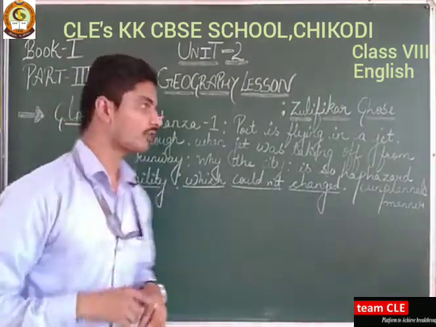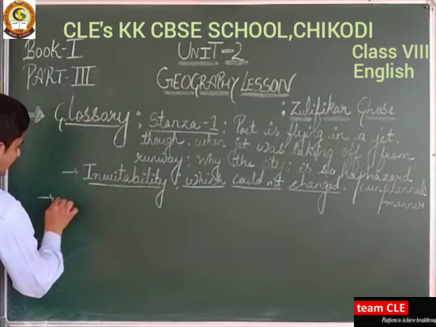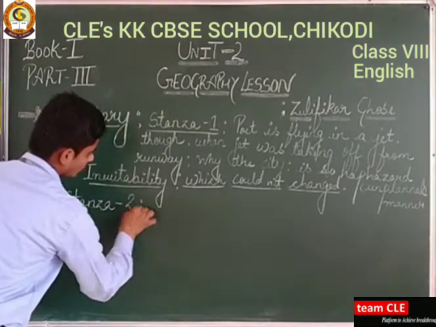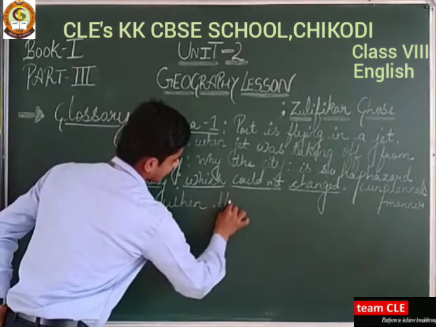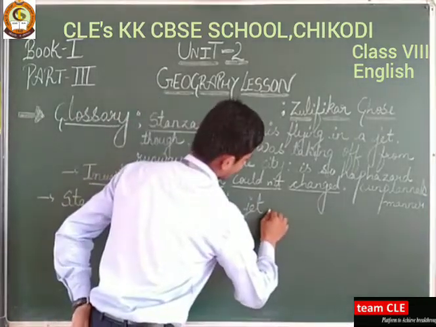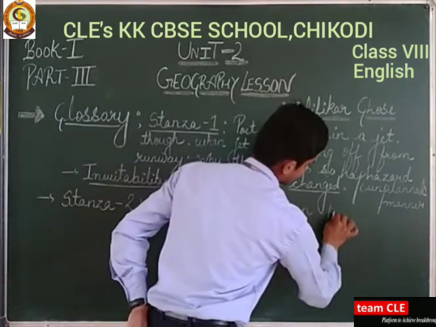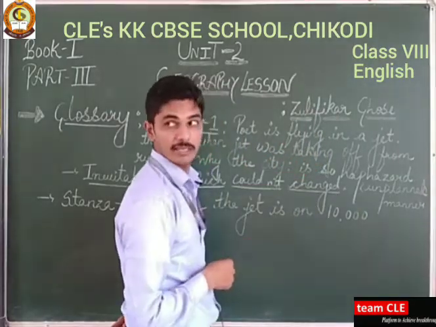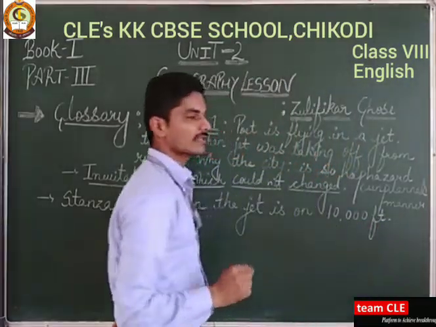Now, in the second stanza, what did we learn? In stanza number 2, we learned that when the jet is at 10,000 feet, which is very high above the earth, the whole city looks like a dot.